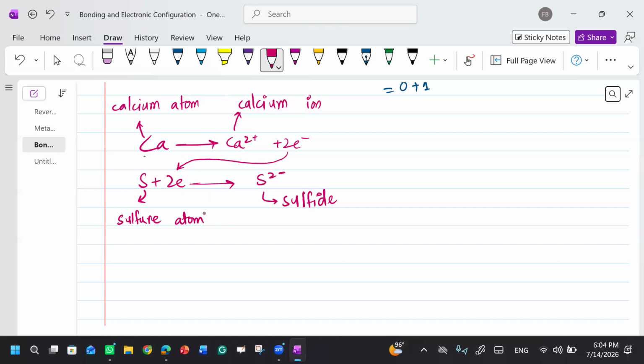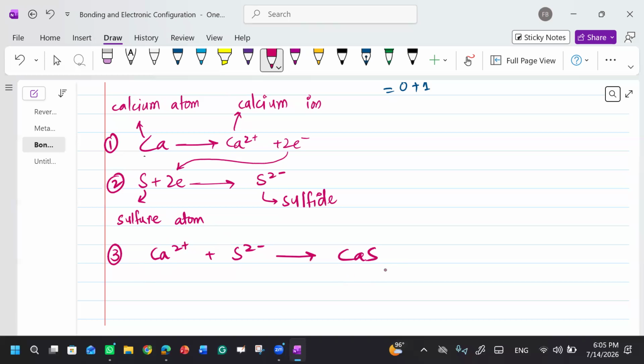Now can you tell me the whole name of this? Like you have calcium 2 plus and sulfide 2 minus. This is the final form. Whenever I ask you to make an ionic bond between calcium and sulfur, first step, you will write how calcium will lose electron, how sulfur will gain electron. In the third, this is known as the final balanced equation. In this, you will mention the calcium ion, the sulfide ion, and the final form.